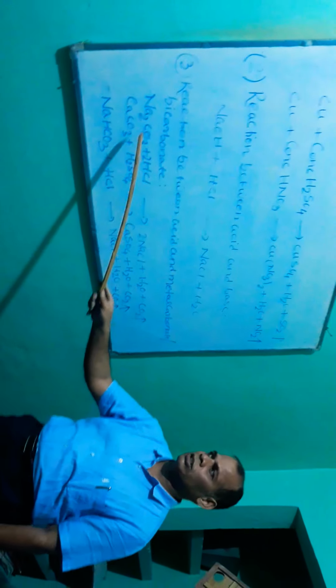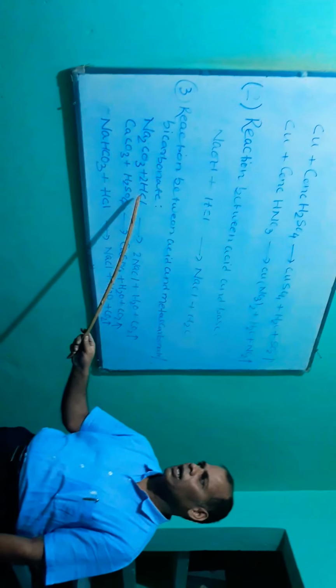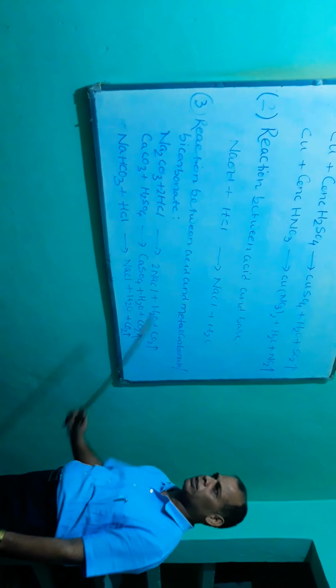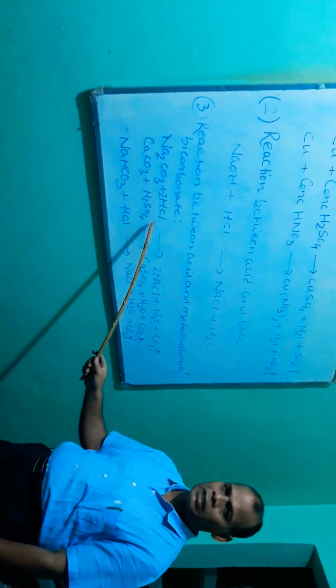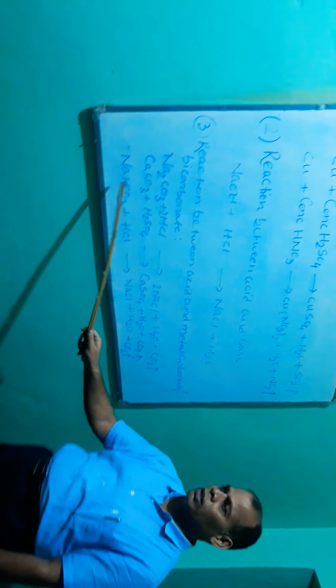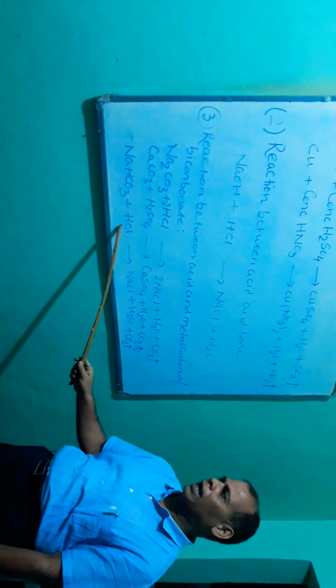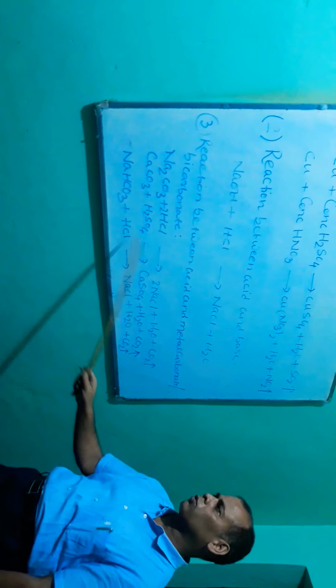Here you see sodium carbonate reacts with hydrochloric acid, forming sodium chloride, water and carbon dioxide. Calcium carbonate reacts with dilute sulfuric acid, forming calcium sulfate, water and carbon dioxide. Similarly, sodium bicarbonate reacts with dilute hydrochloric acid, forming sodium chloride, water and carbon dioxide.